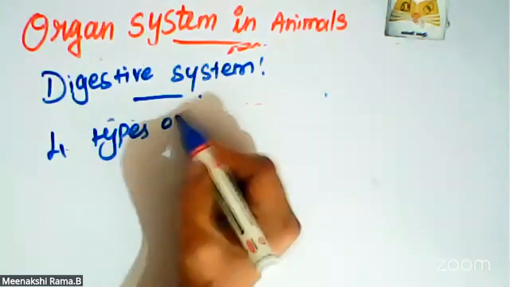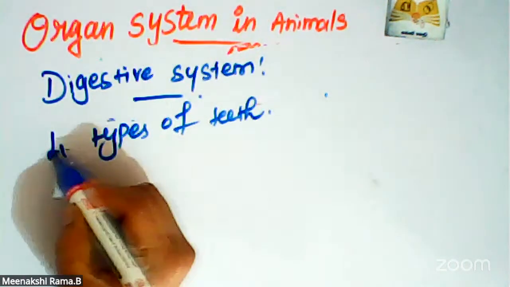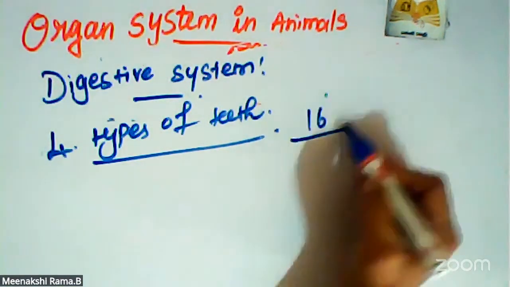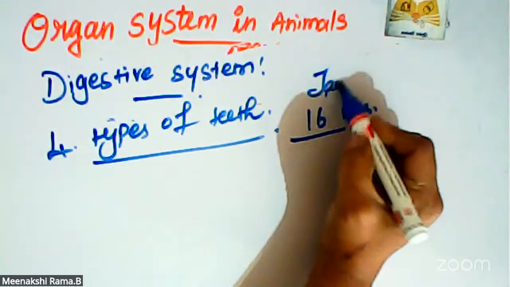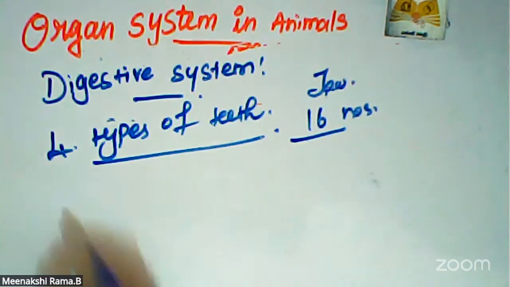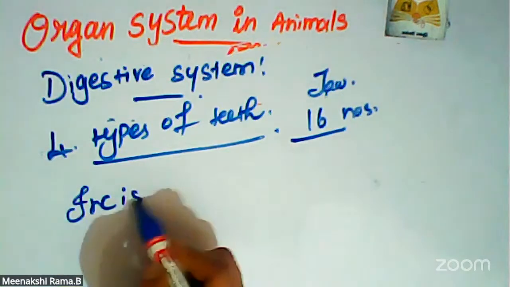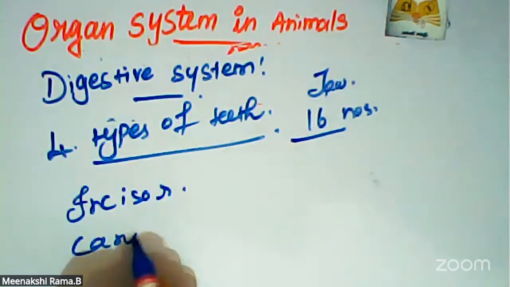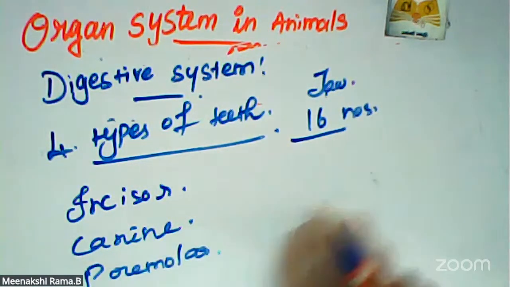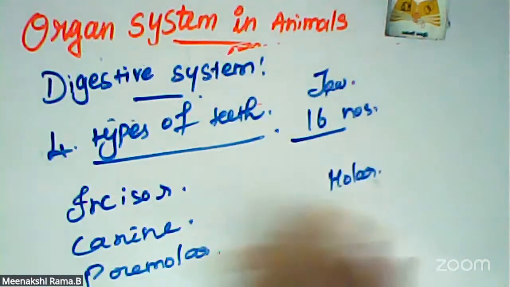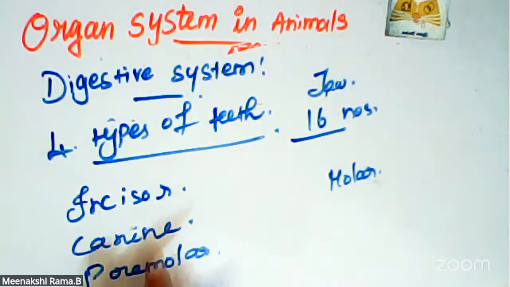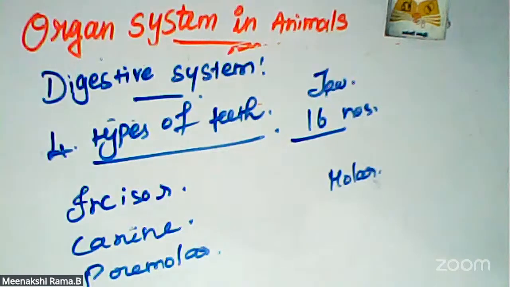Four types of teeth. In permanent teeth, each jaw contains 16 teeth. The upper jaw and lower jaw have 16 each. What are the 4 types? One is incisor, canine, and then premolar. Another one is molar. So these are all the 4 types of teeth: incisor, canine, premolar, and then molar.